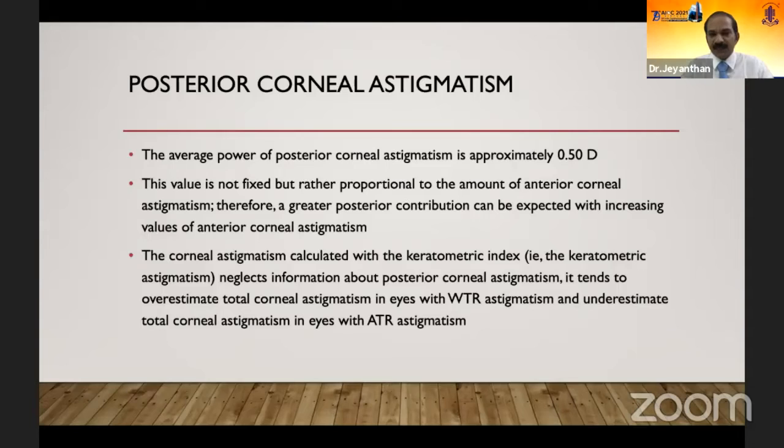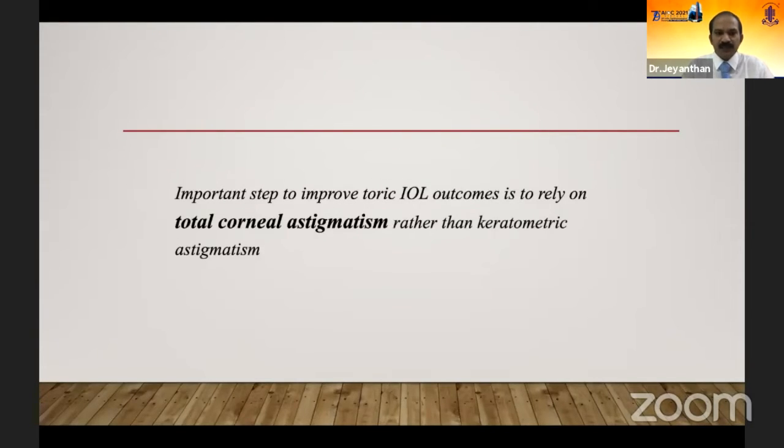The corneal astigmatism calculated with the keratometric index, that is the keratometric astigmatism, neglects information about the posterior corneal astigmatism. It tends to overestimate total corneal astigmatism in eyes with with-the-rule and underestimate in eyes with against-the-rule astigmatism. This happened in the previous case, where the first patient was accepting a toric because it was against the rule, and the second patient was not accepting because it wasn't against the rule. So not just the magnitude, the type of astigmatism also matters when it comes to the toric IOL. The important step to improve toric IOL outcome is to rely on the total corneal astigmatism rather than the keratometric astigmatism.